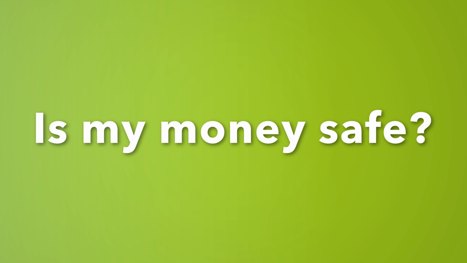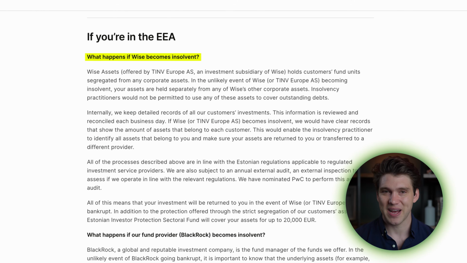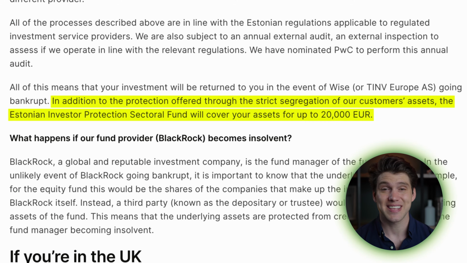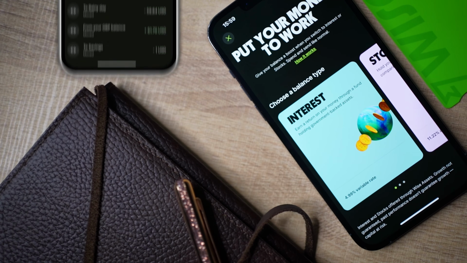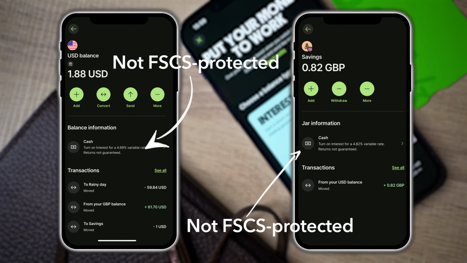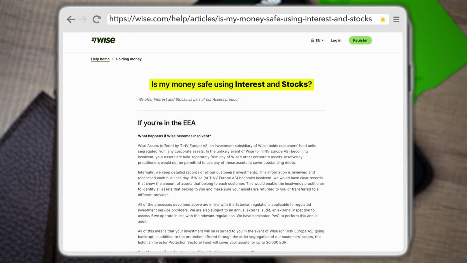One similarity between savings accounts and Wise Interest is that you get FSCS protection. This means for those in the UK, you have deposit insurance up to £85,000. For those in the EEA, you will also receive cover for up to €20,000. It's important to note that this only applies to balances and jars that have been converted to Wise Interest. Regular balances or regular jars that are set to cash do not get deposit protection. I'll also link this article below because it is quite important, as it outlines exactly how your money is protected.